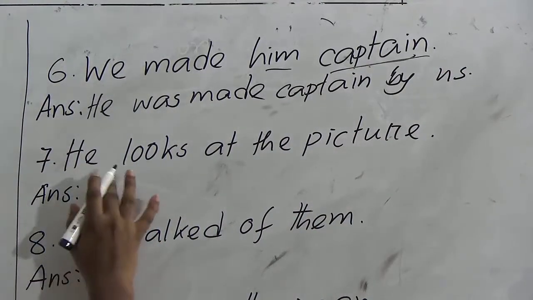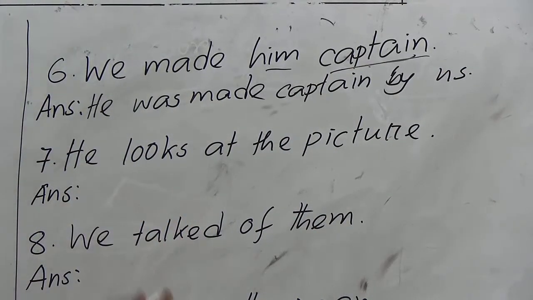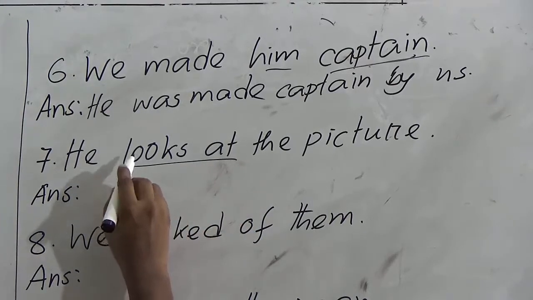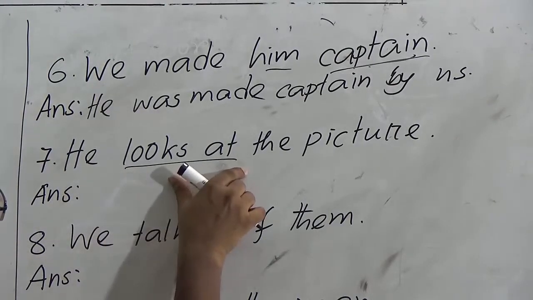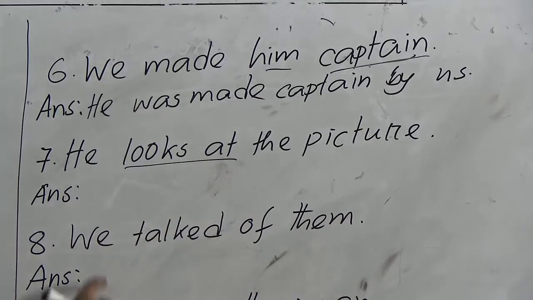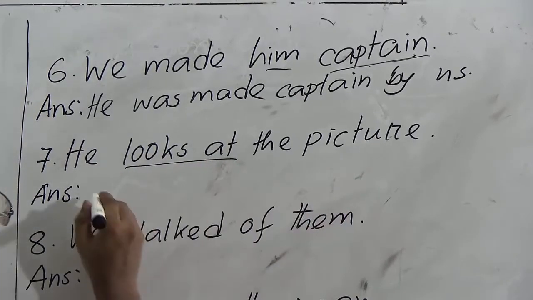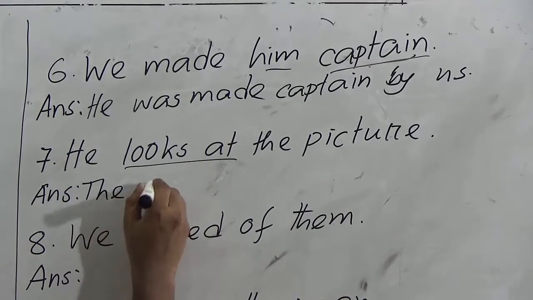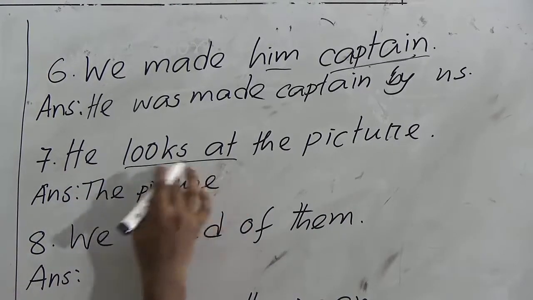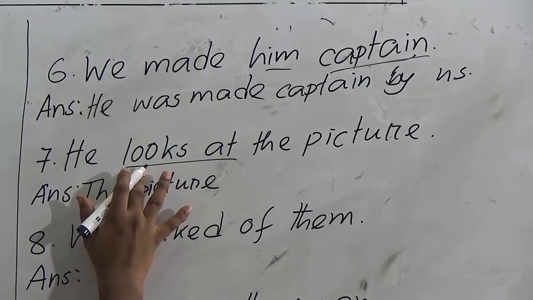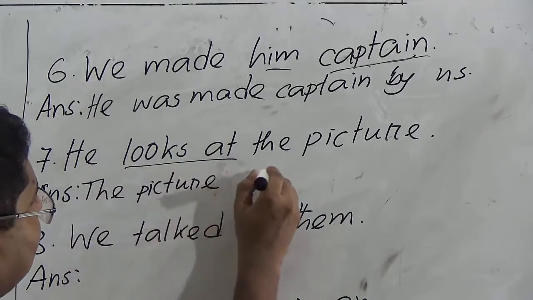Next one, he looks at the picture. So looks at, this is a group verb with preposition. As this is a group verb with preposition, we will take this verb, no problem. The picture is the object, one object. As this is present indefinite tense, we will use am, is, are.